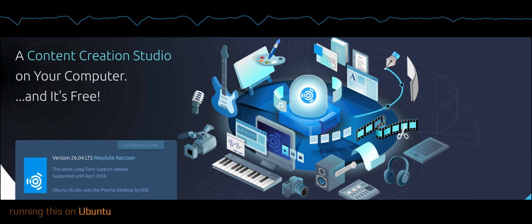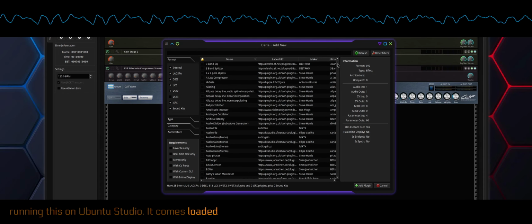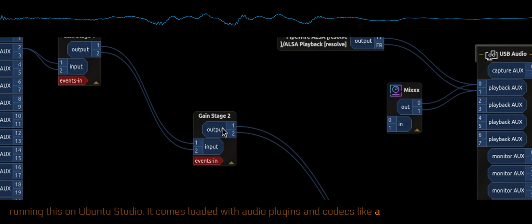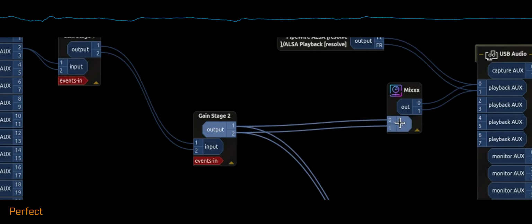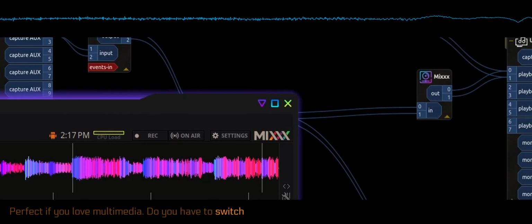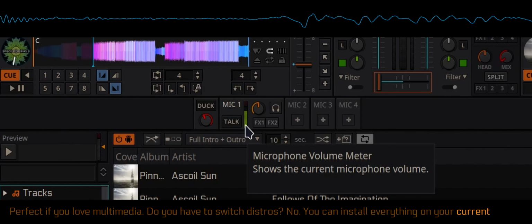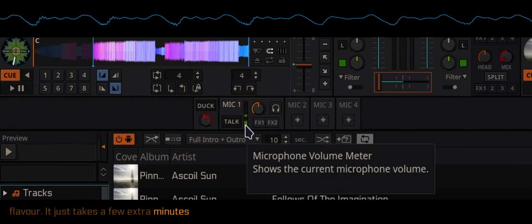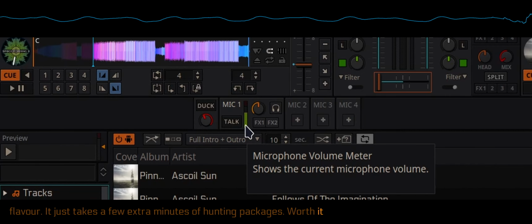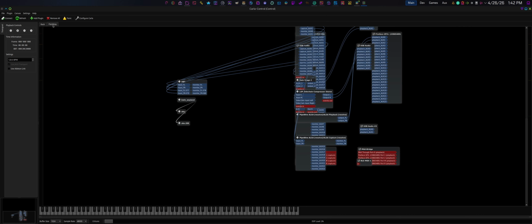I am running this on Ubuntu Studio. It comes loaded with audio plugins and codecs like a kid who raided Candy Isle. Perfect if you love multimedia. Do you have to switch distros? No. You can install everything in your current flavor. It just takes a few extra minutes of hunting packages. Worth it though.